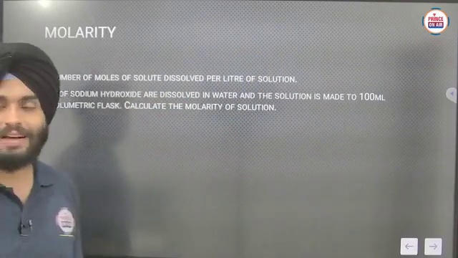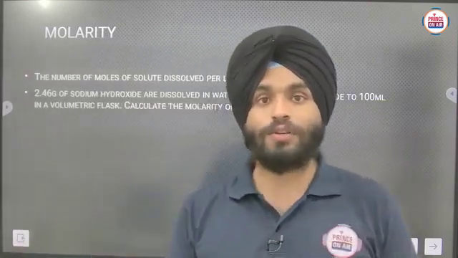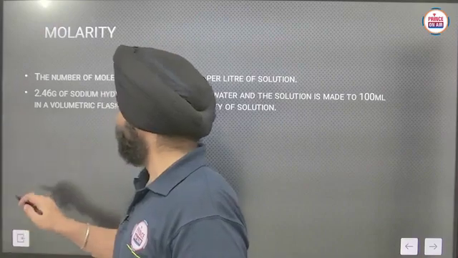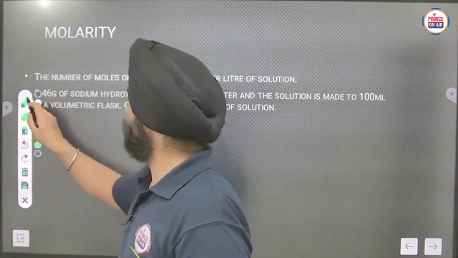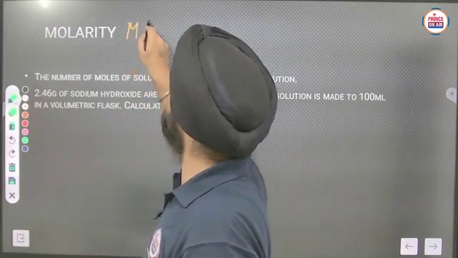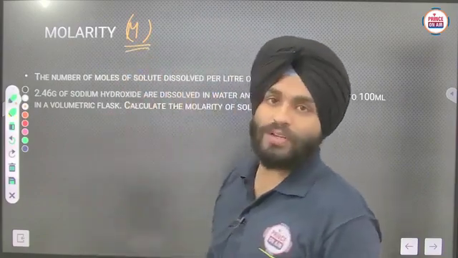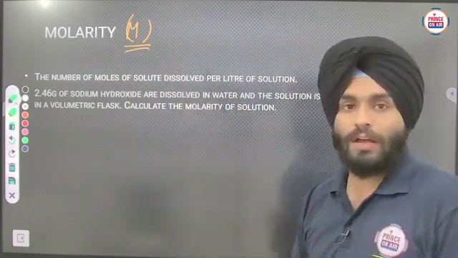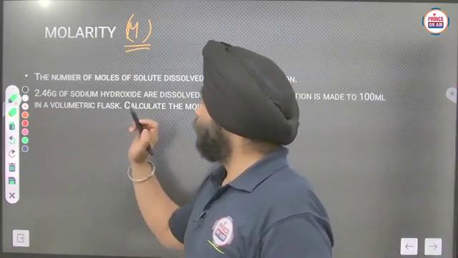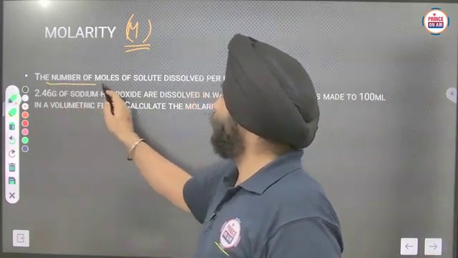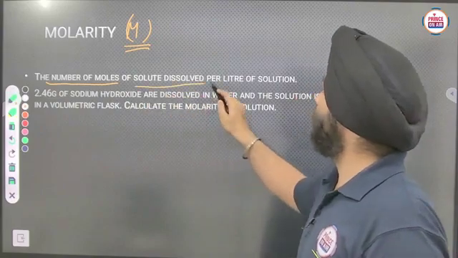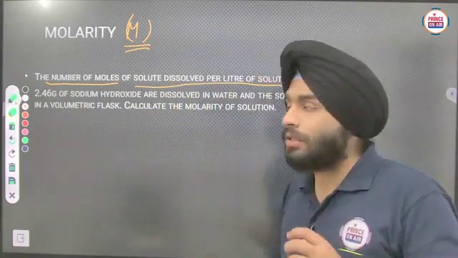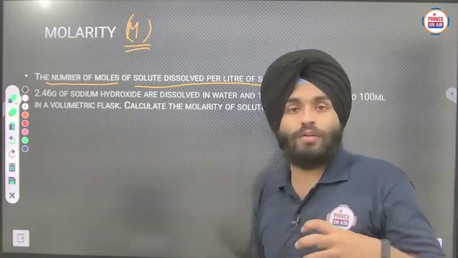Next one is the term molarity. It is a most important topic, and how we can represent that molarity in terms, it will be in the form of capital M. That is the notation of molarity. Now definition of molarity is the number of moles of solute dissolved per liter of solution. Means in 1 liter how many moles of solute are present.